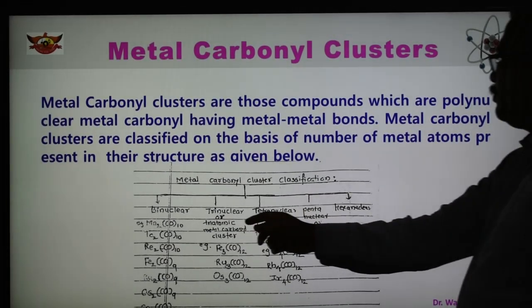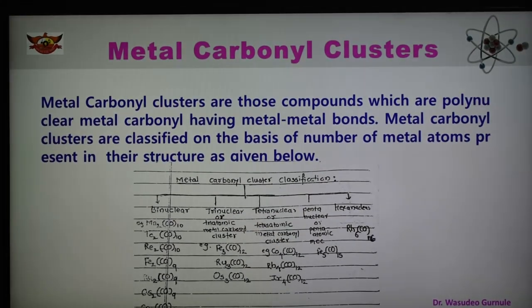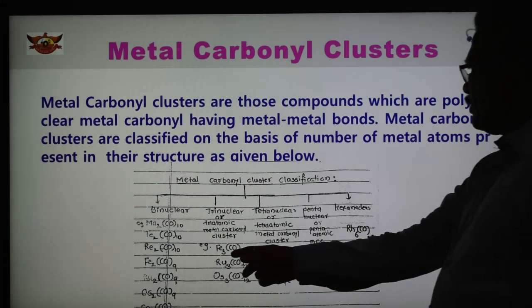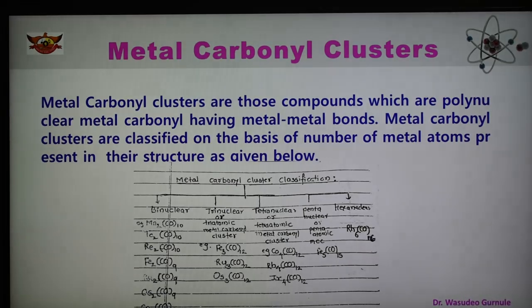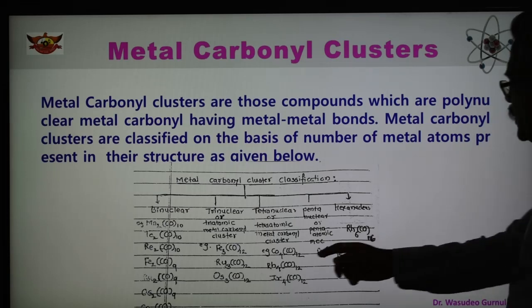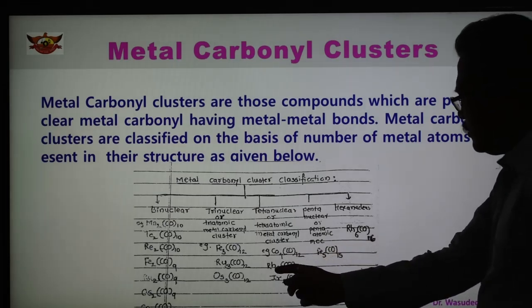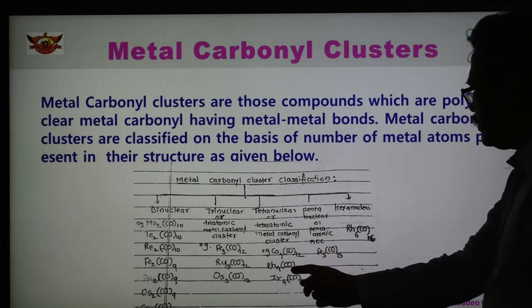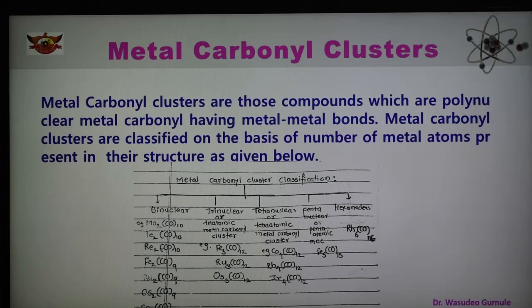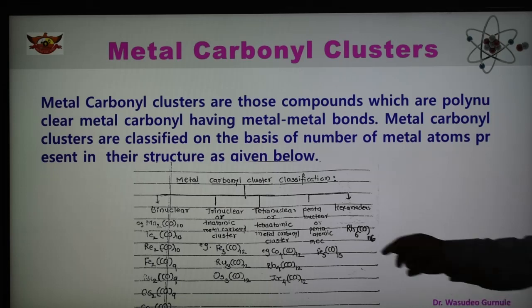And in case of trinuclear, these are the triatomic metal carbonyl clusters, which contain three metal atoms. Examples are given: Fe3(CO)12, Ru3(CO)12, Os3(CO)12. And third is the tetranuclear metal carbonyl, also known as tetraatomic metal carbonyl cluster. Examples are given here: Co4(CO)12, Rh4(CO)12, Ir4(CO)12, which contain four metal atoms.